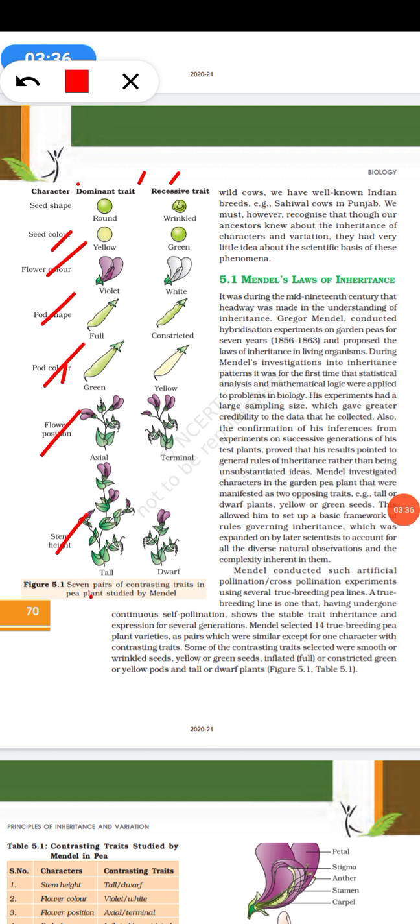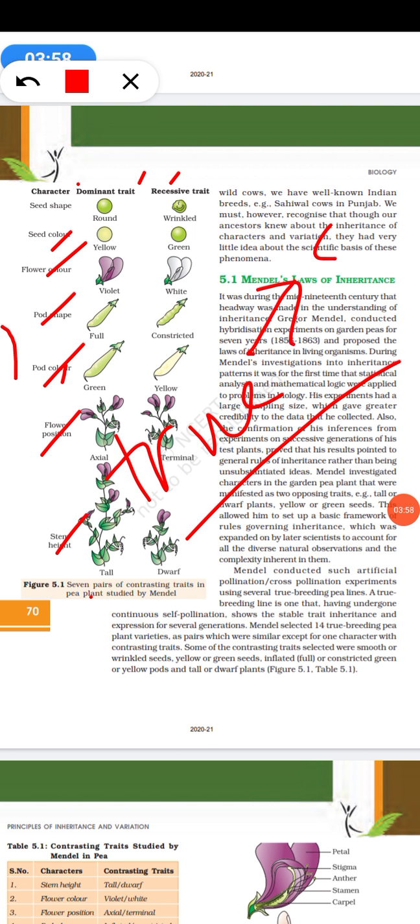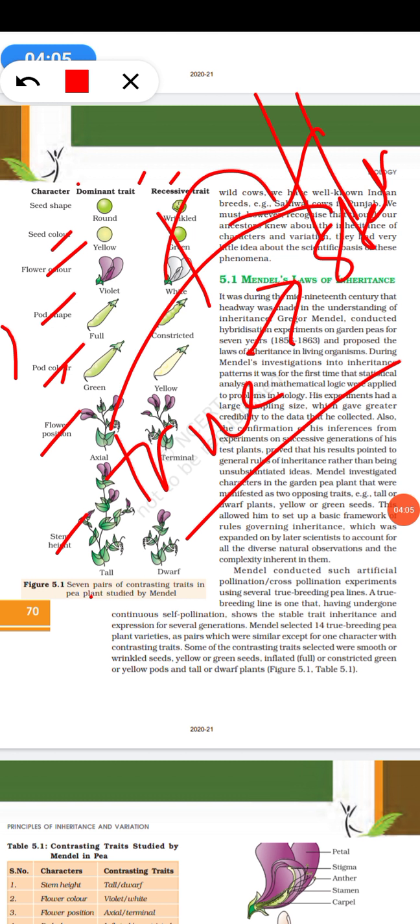Mendel conducted artificial pollination and cross-pollination experiments, so he pollinated the desirable characteristics. He talked about a true breeding line. So what is a true breeding line? A true breeding line is one that, having undergone continuous self-pollination, shows a stable trait. So if I get a tall plant, then in the next progeny it will be tall plants all around. That is known as a true breeding line.